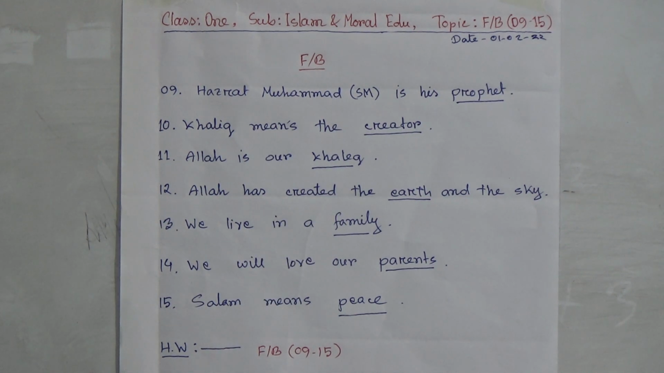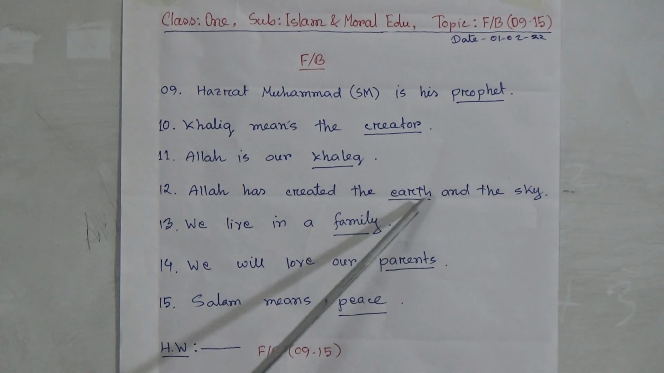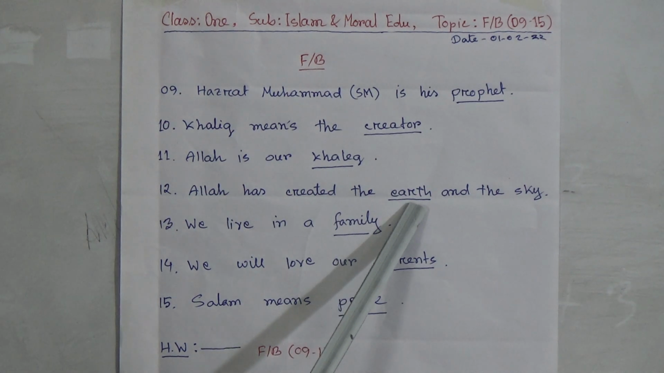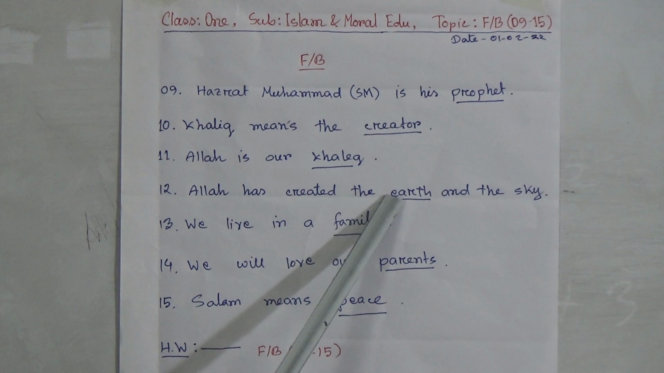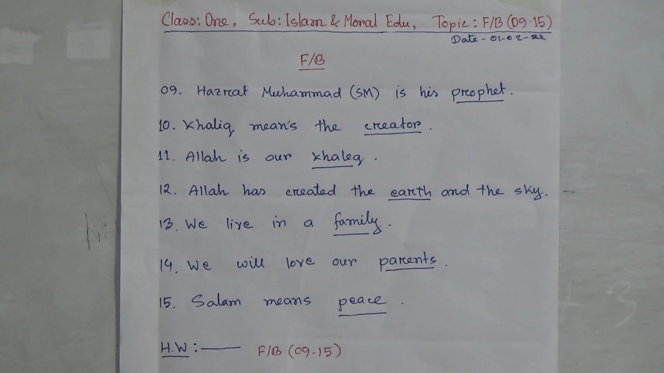Then number 12, Allah has created the earth and the sky. We know that Allah has created everything in this world, so we can use in this gap earth. So Allah has created the earth and the sky.